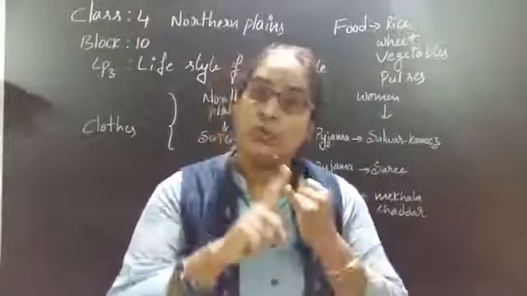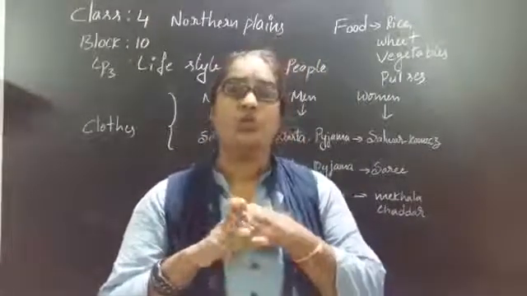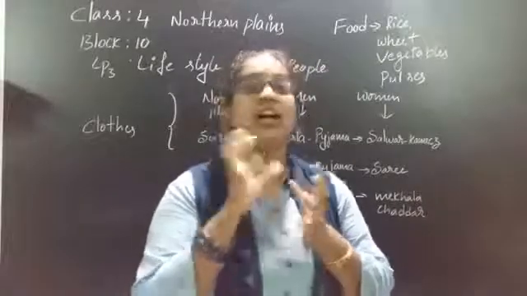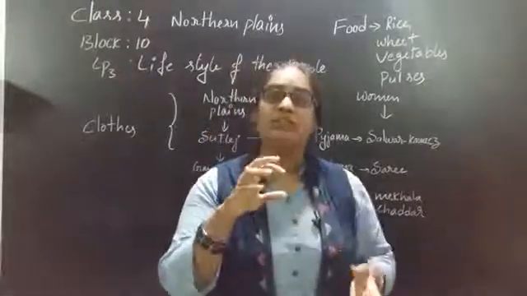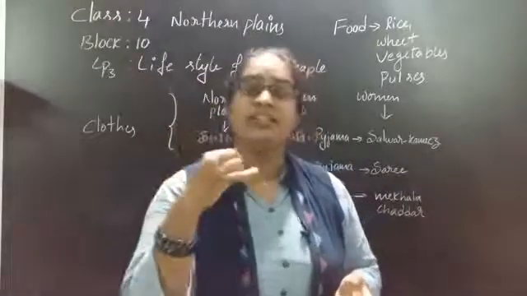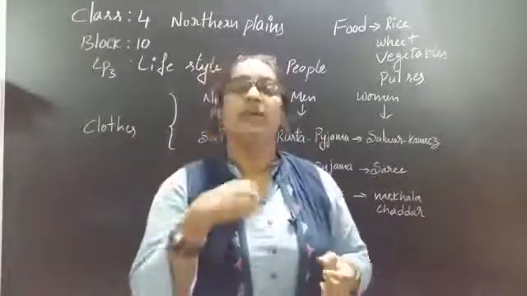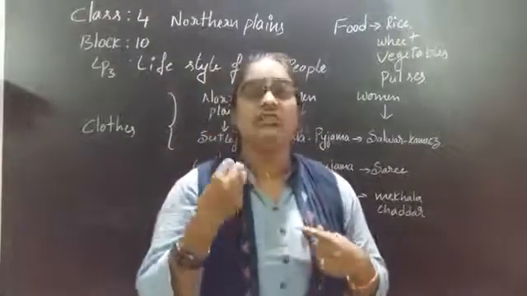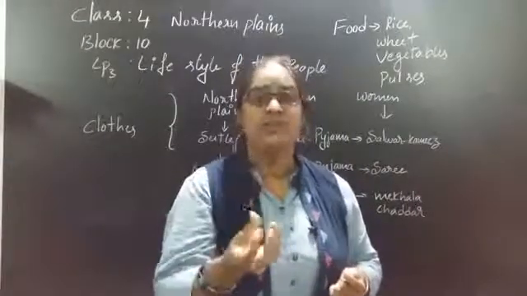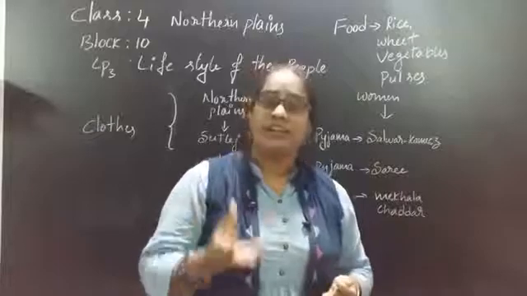So when we have a good water source, the soil also becomes very fertile because of the river. Why? Because when river water flows, along with the water, what does it bring? Silt, sand and alluvium. When all these 3 things mix, the soil has very high nutrient values. That's why the soil is very fertile.